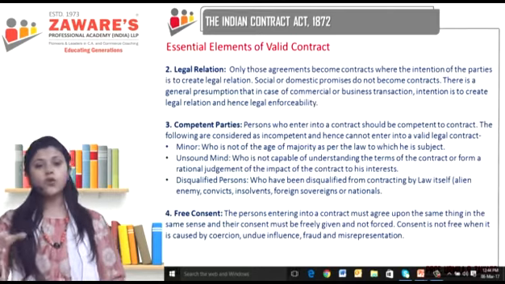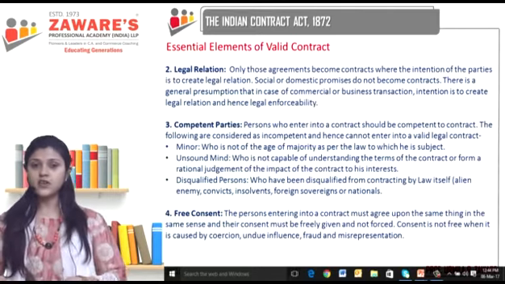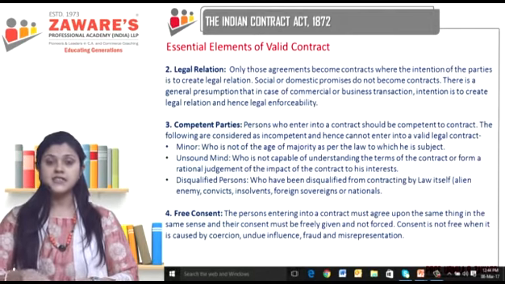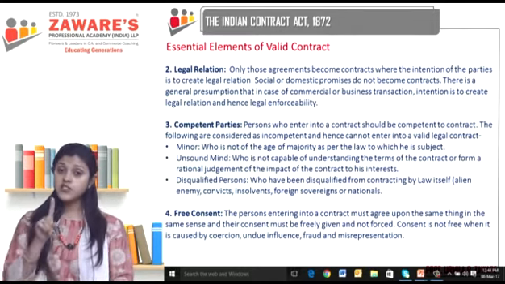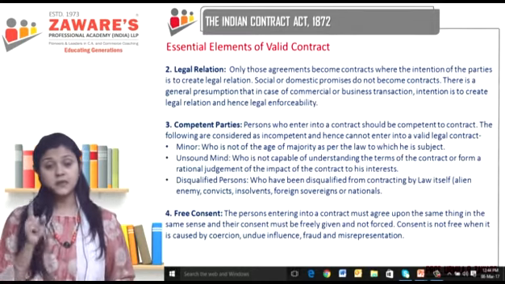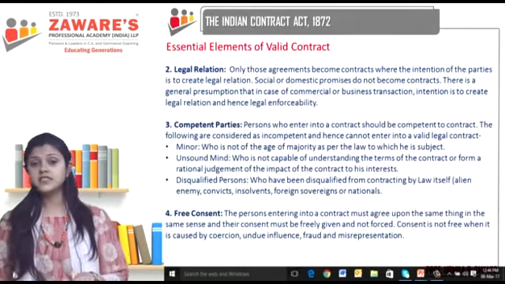Like for example, you go to an art gallery. Okay? You like a painting over there. You ask the person over there, the seller, how old is this painting? So he tells you that this painting is 60 years old by this particular painter. Okay? Now the price is also very high. You agree to buy that painting only because it is 60 years old. Okay? Now the person who's selling that painting to you, he knows that the painting is not 60 years old. It's a new painting. Okay? He knows the information, but he's purposely giving you wrong information because he wants you to enter into a contract. What is this? This is fraud.